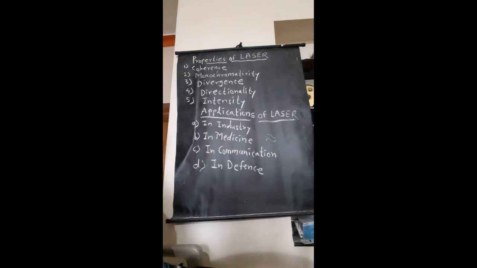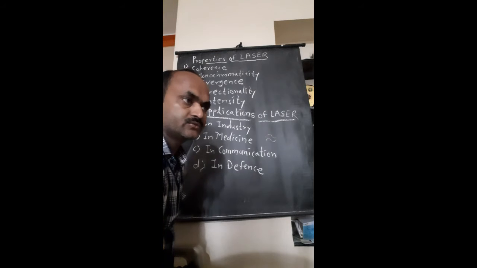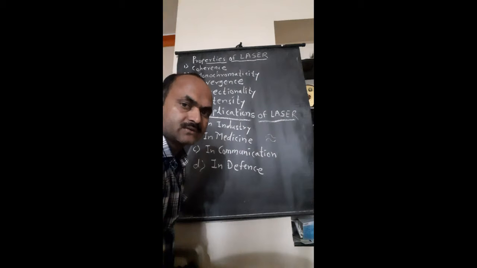Second one is monochromaticity. We know about monochromatic and polychromatic sources. Monochromatic means the source which emits light of only one wavelength or one color, and a polychromatic source means the source which emits light of more than one color.